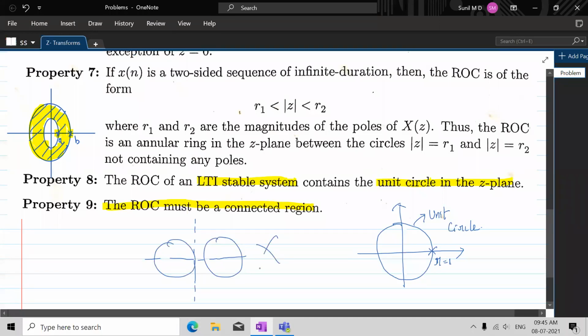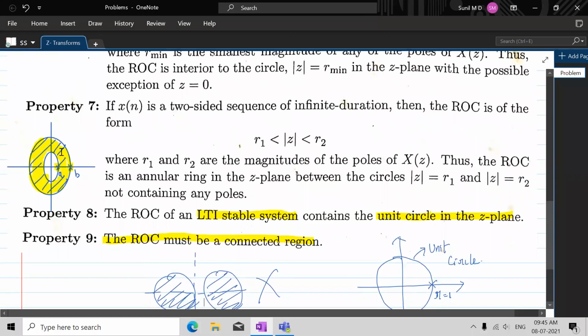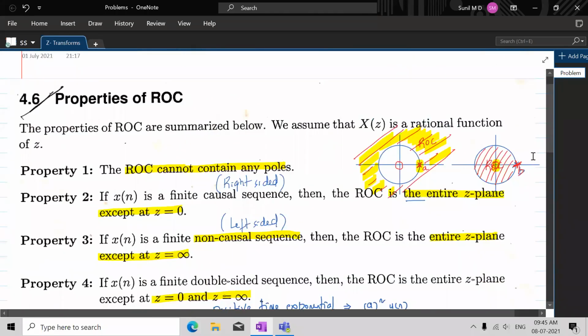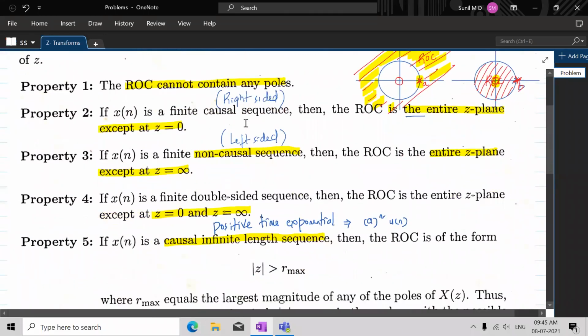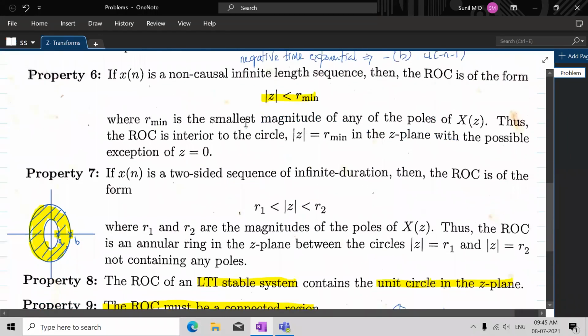No, this is wrong. Fine. So ROC is always connected. You cannot have two separate ROCs like this. It has to be always a connected region. Region of convergence is always connected. See here? This is connected everywhere. There is no separation. It's all connected regions. So these are the properties of ROC that we have to understand. I hope you have understood this.